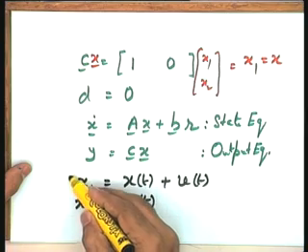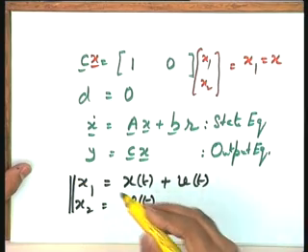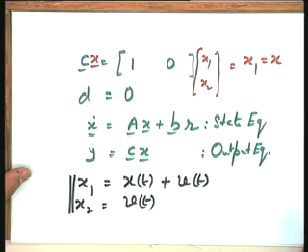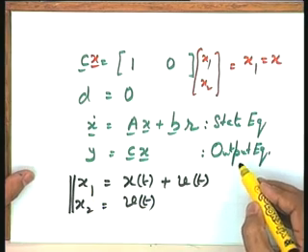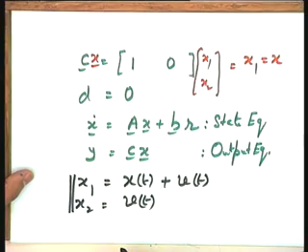So x1 and x2 are not independent physical variables of the system, but you can definitely get state equations in terms of x1 and x2, and your output y can be defined in terms of x1 and x2.